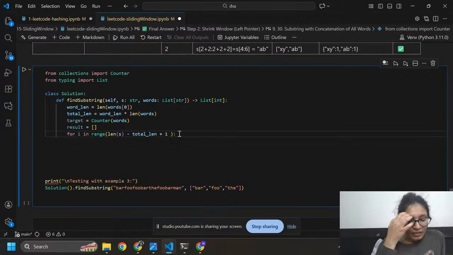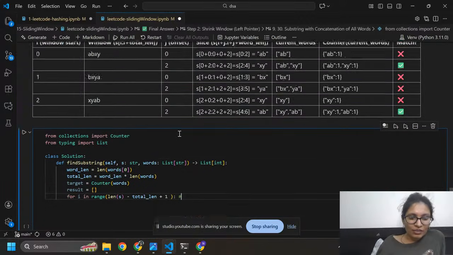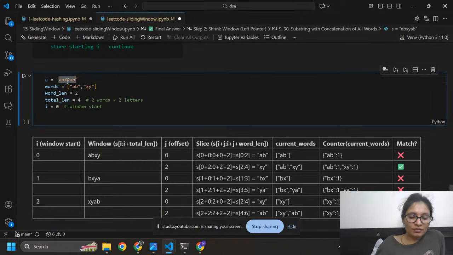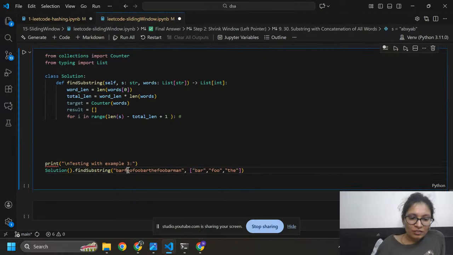Okay, it means i in range of length of s. So what is the length of s? You can count. What is the length of s? We have this one. Okay, I should keep this thing here.